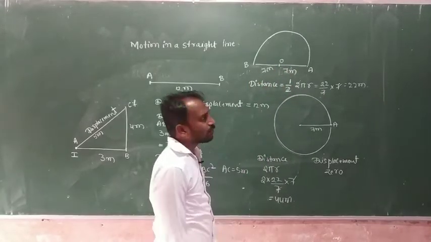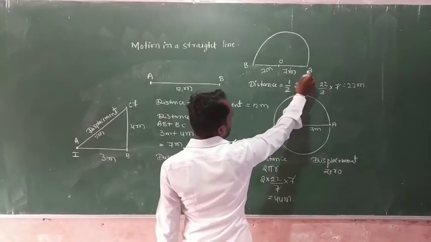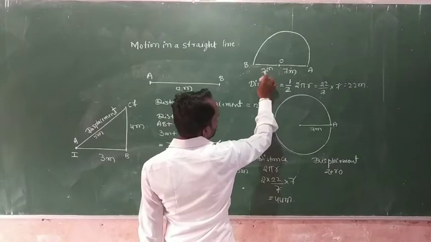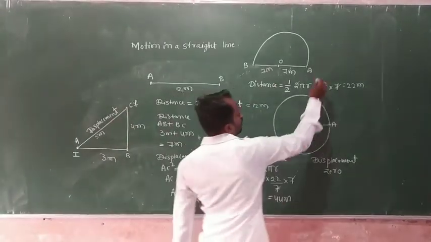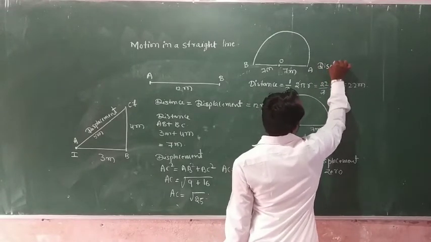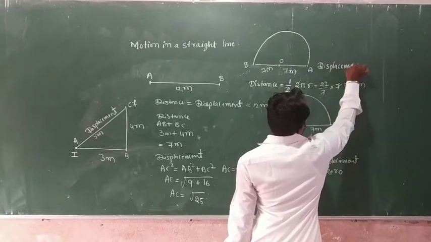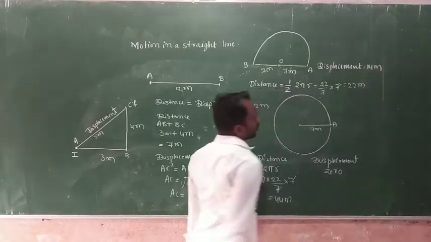Displacement means the shortest distance between initial and final position, so 7 plus 7. The total distance is 14 meter. It means the displacement is equal to 14 meter.